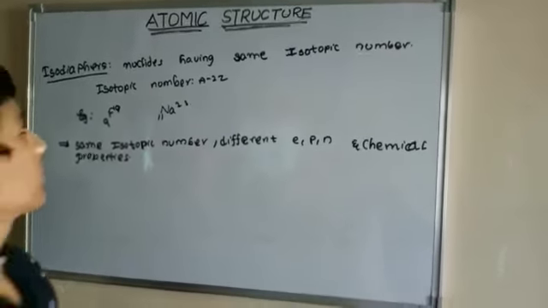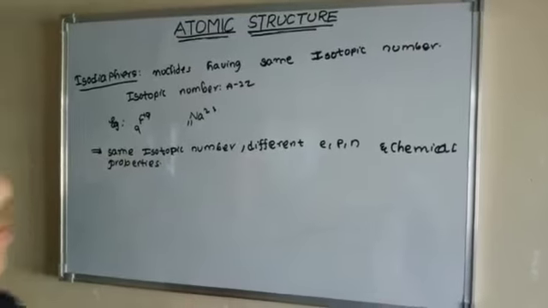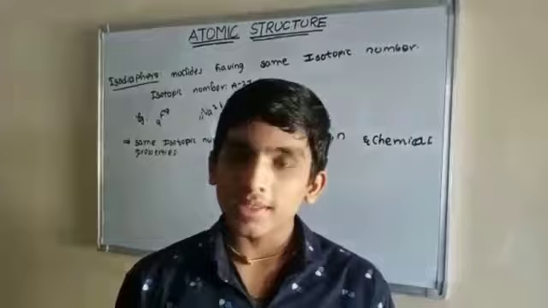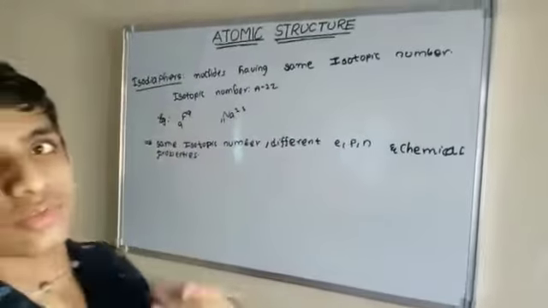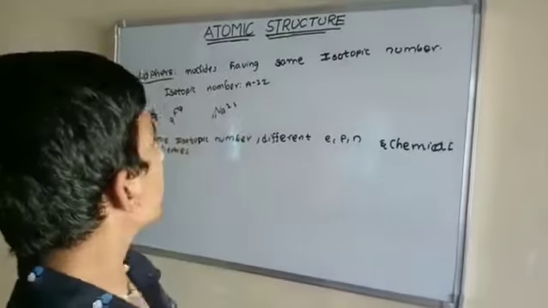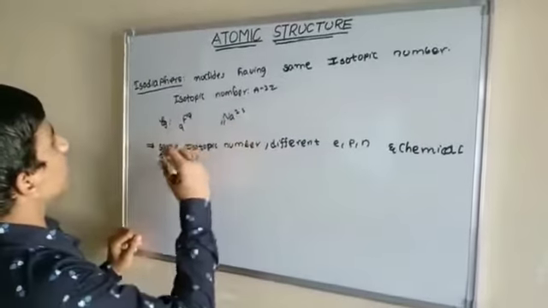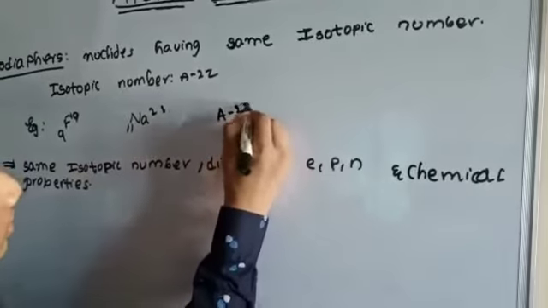Next, isodiaphers. What are isodiaphers? Nuclides having the same isotopic number. How do we find the isotopic number? It is the mass number minus 2 times the atomic number. Let us see an example: fluorine and sodium. The atomic number of fluorine is 9 and its mass number is 19. Sodium has atomic number 11 and mass number 23. Let us find their isotopic numbers, A minus 2Z.